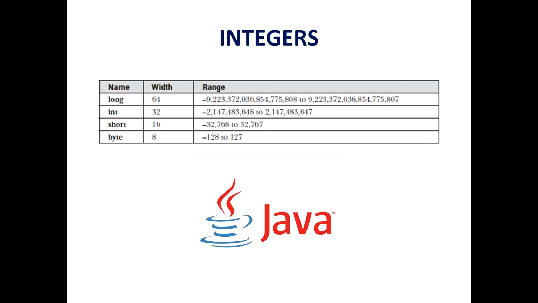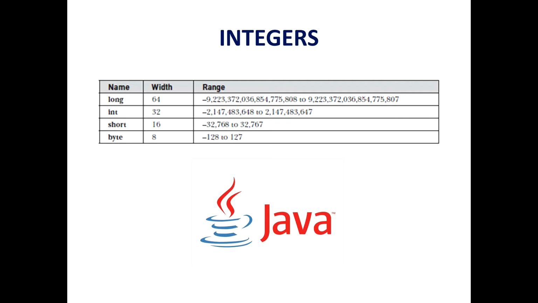Here are some examples you can see here. In most of our programs, we make use of the integer types. It is a handy one, neither as short as a short or a byte, nor as long as a long.